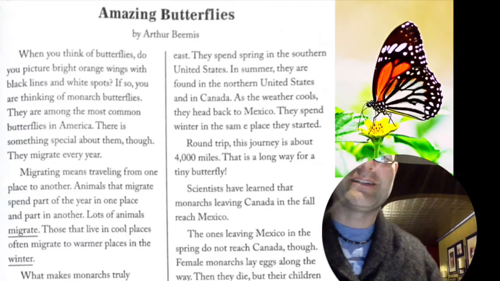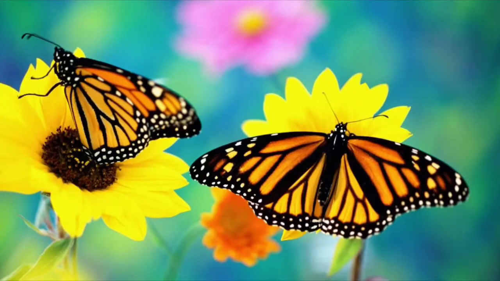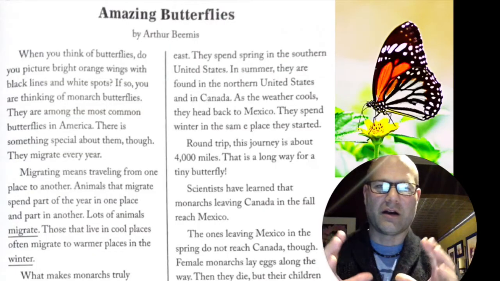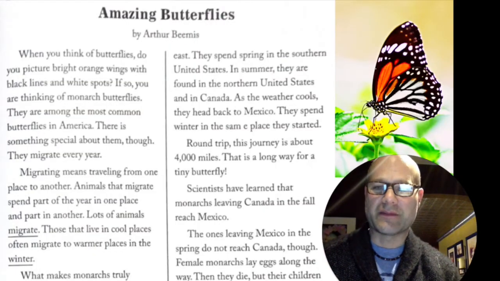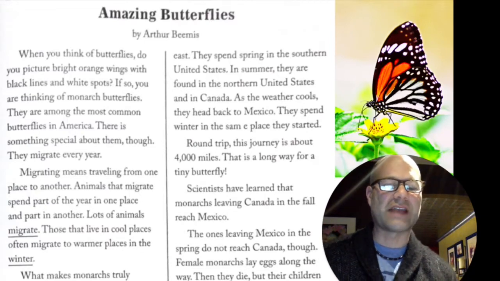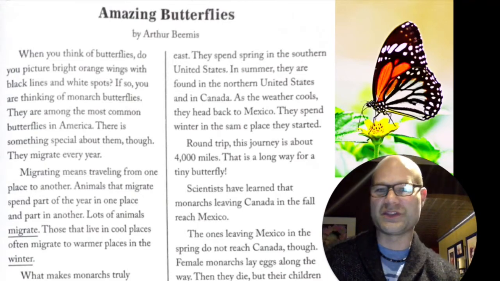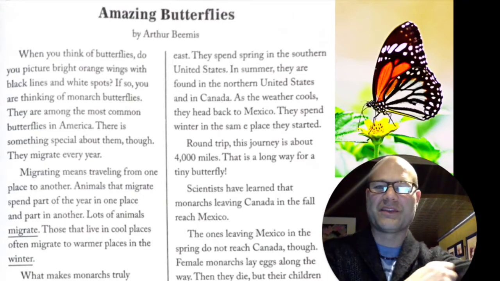I'm going to read for you an informational text about amazing butterflies today. Then you're going to take a Google form quiz. What I want you to concentrate on in this article is how the author put together the information, how it's organized. You've heard of these butterflies before, you've seen them. Now let's read about them.